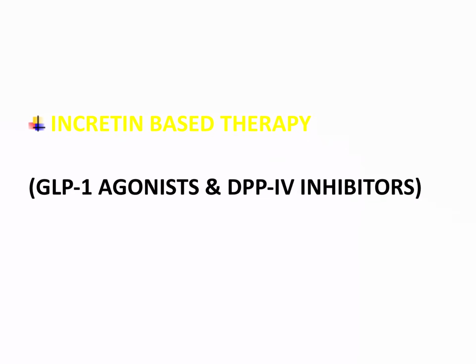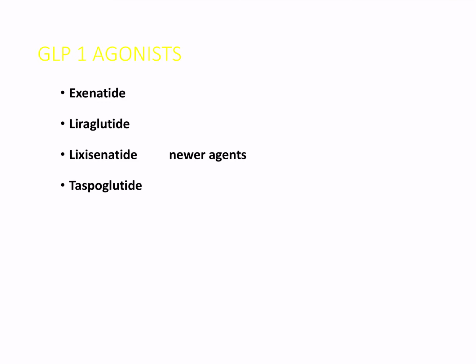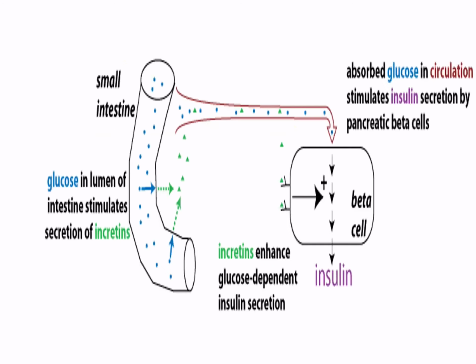First, let's look into GLP-1 analogs. What are the drugs? Exenatide and liraglutide. These are the two commonly used drugs. Before we understand GLP-1 agonists, let's try to understand what GLP is in the first place.